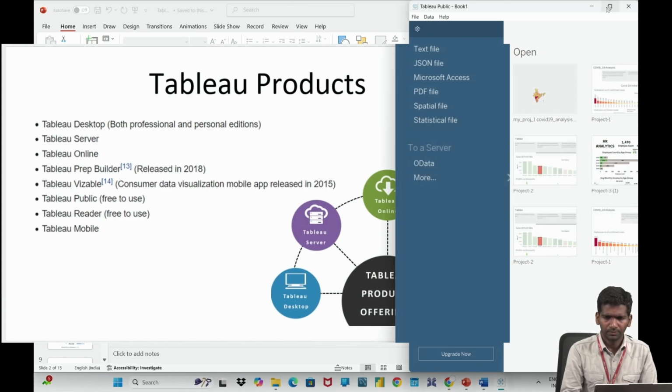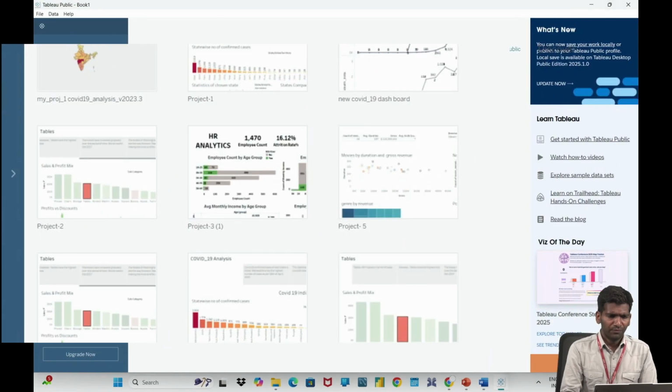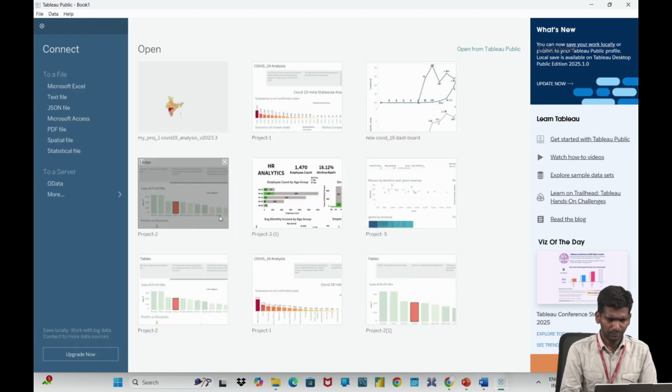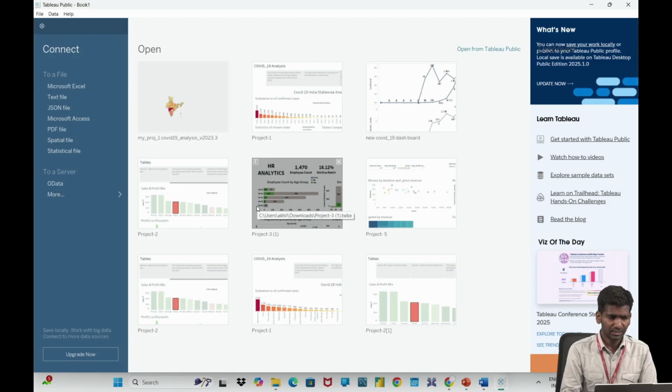If you observe, these are the projects that I have done using Tableau Public. These are some visualizations I have done. So the very first thing that comes when we open Tableau is like this. We can see our previous works.